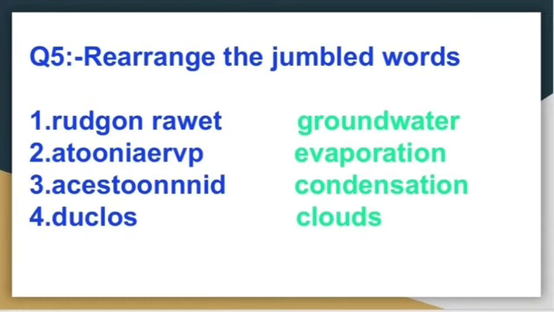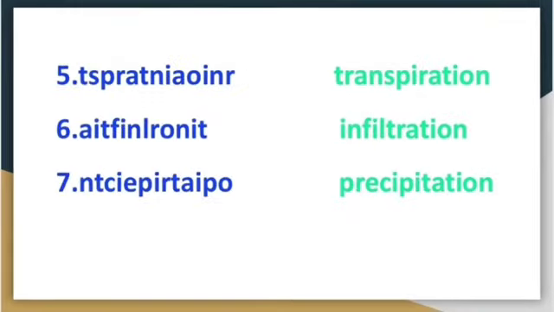When you rearrange these words, you will get these names. Fifth is transpiration, sixth is infiltration and last is precipitation.